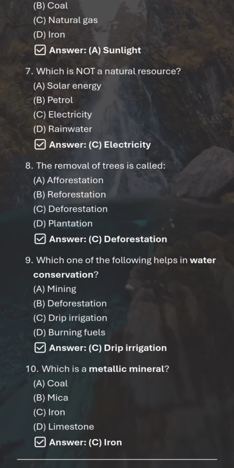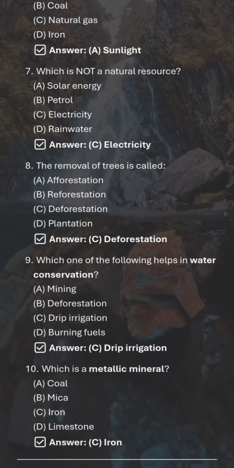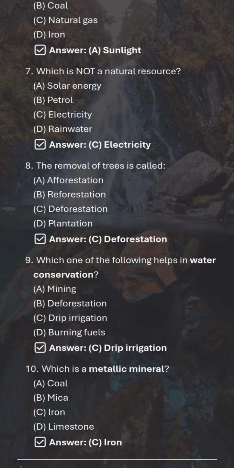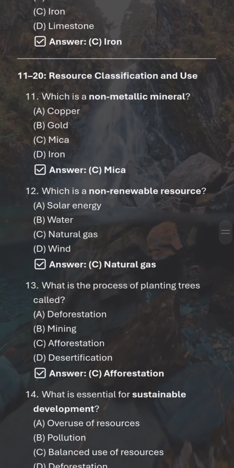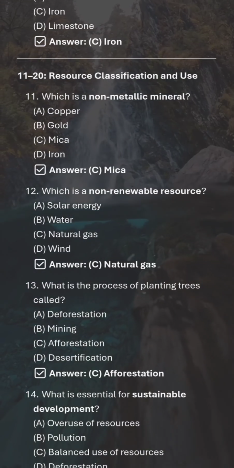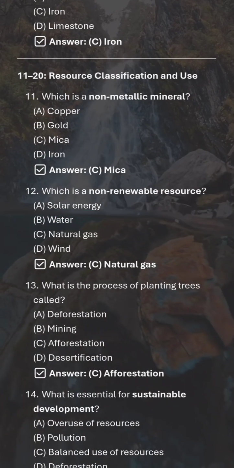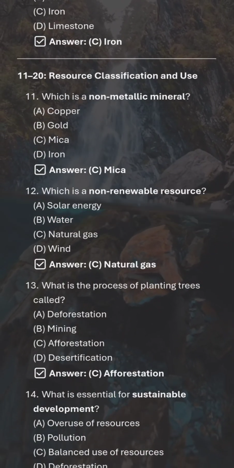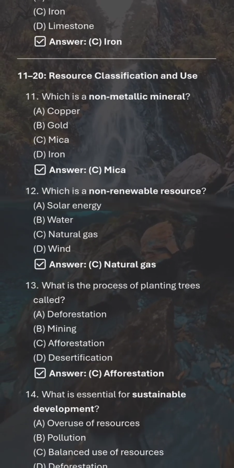Which of the following helps in water conservation? Drip irrigation. What is a metallic mineral? Iron. Which is a non-metallic mineral? Mica. Which is a non-renewable resource? Natural gas.